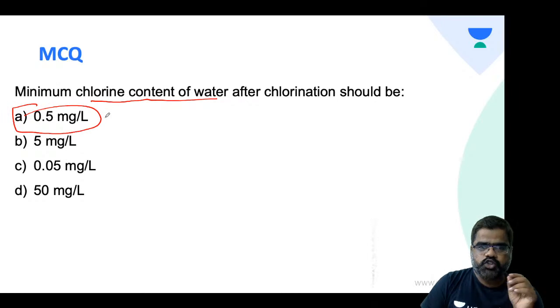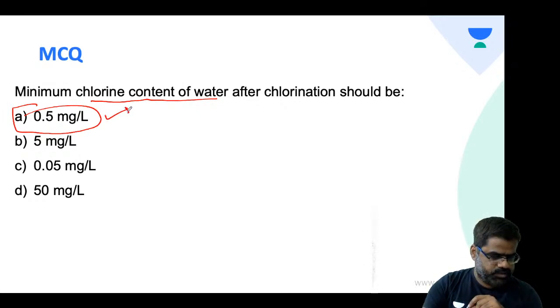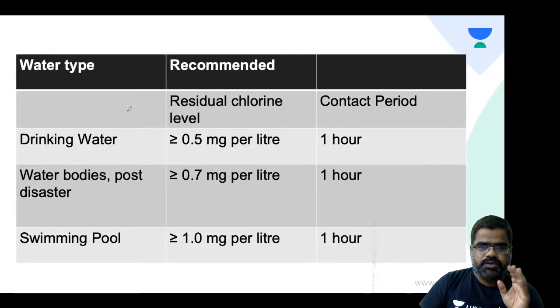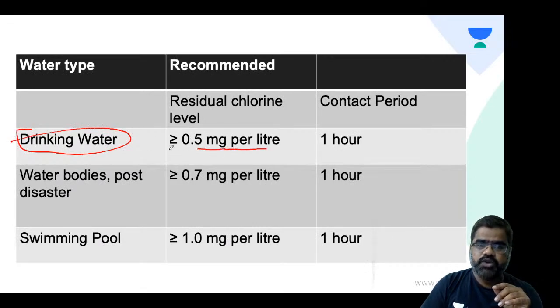Absolutely correct. The minimum free residual chlorine content should not be less than 0.5 milligram per liter. Now, whenever we are talking about drinking water, students, it should be 0.5 milligram per liter or greater. It should not be less than that: 0.5 or more per liter for a contact period of 1 hour.